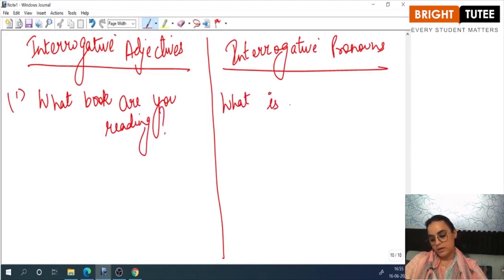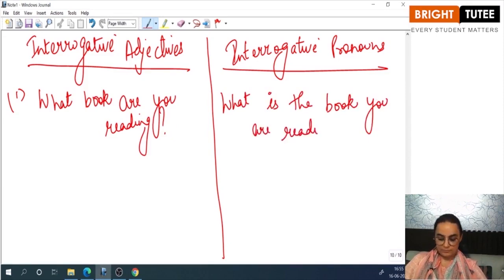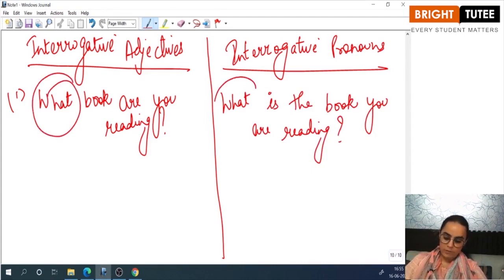What is the book you are reading? Now, what is the difference between these two sentences? Both have what. In the first sentence, what was used with the noun, therefore it is an adjective. In the second sentence, it is not used with the noun, so it is a pronoun.